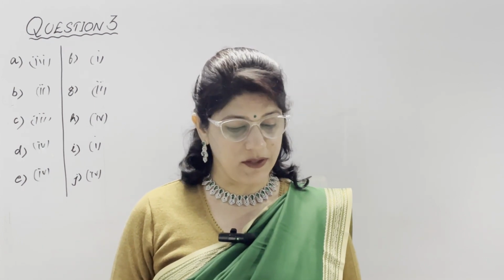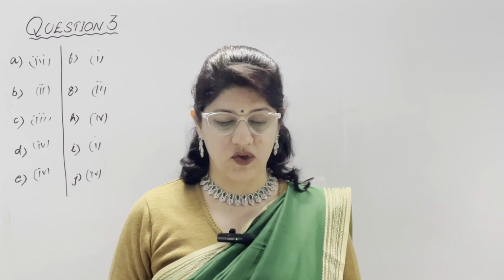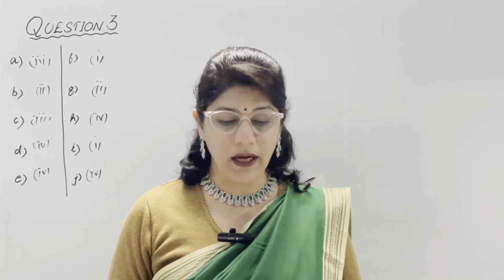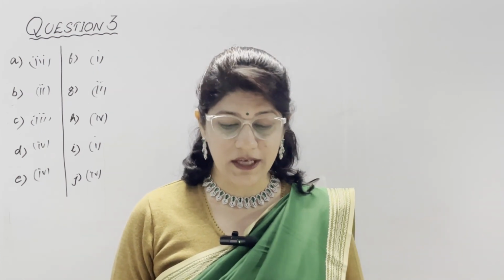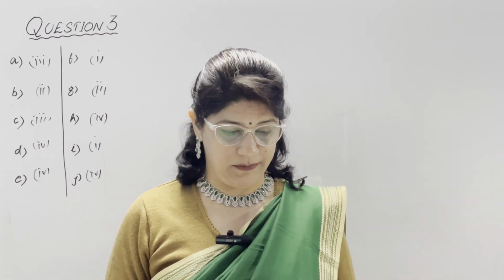So this is the reason. Second part, black soil does not get leached because it is deep and fine grained, which makes it clayey and moisture retentive, and it becomes very sticky when wet.